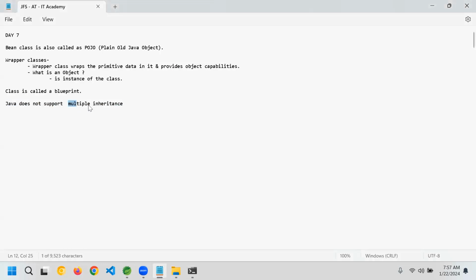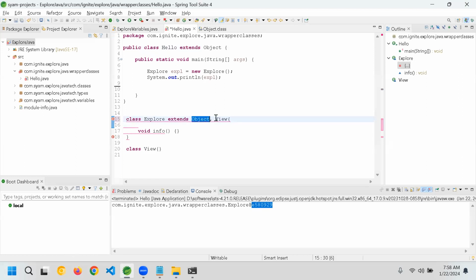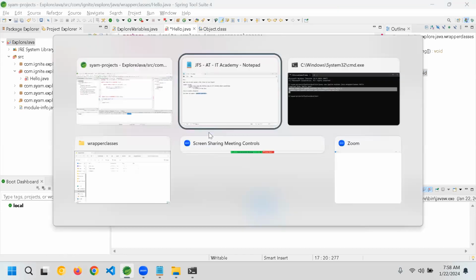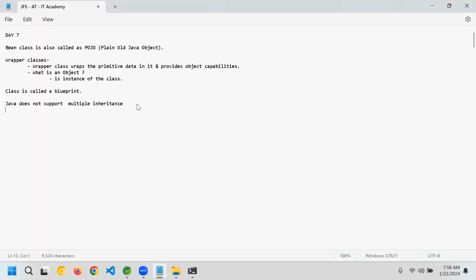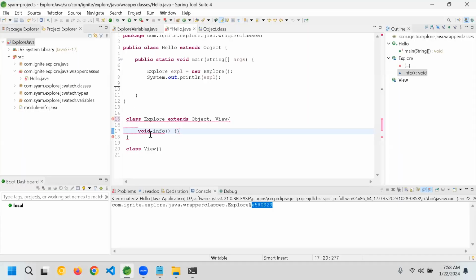Multiple inheritance is acquiring the qualities of Object and View both. This is called multiple. But Java supports multi-level inheritance. What is multi-level?